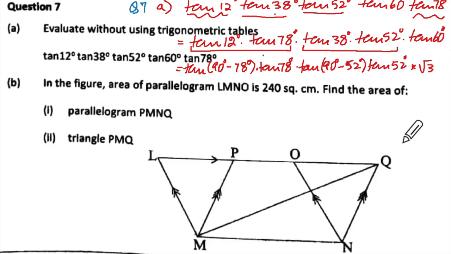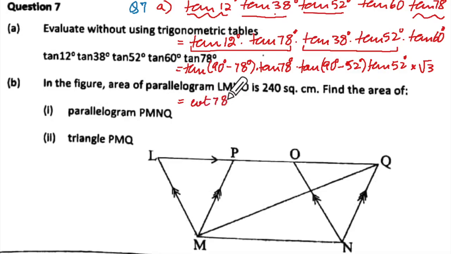Understanding? Don't say, ma'am, tan 60, what to do with that? Quietly write the value of that. Sometimes they'll put tan 45, then you write 1. Sometimes they'll put sine 30, then you write half. Now this tan of 90 minus theta becomes cot theta.